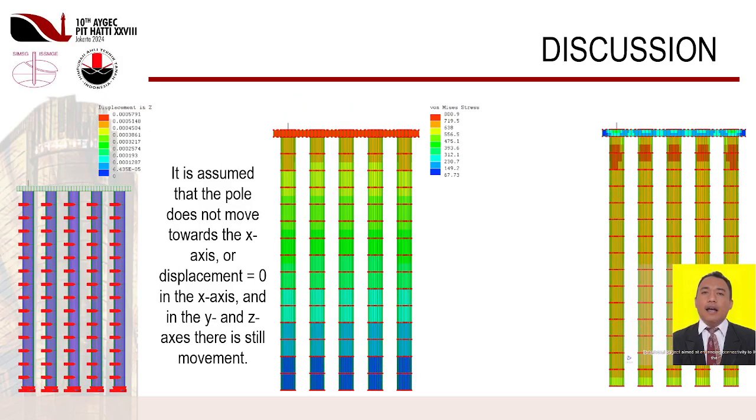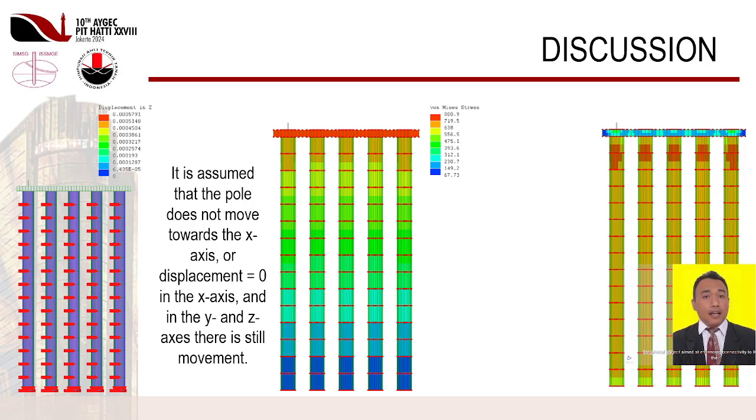Next. Discussion. In the next condition, 3D modeling is carried out according to Figure 9 with the load given on the surface of the concrete slab being 140 kN/m². From these results the value of the settlement that occurs is 0.00057 m or 0.57 mm, with the condition of the tip of the pole assuming rigid anchorage with clay hard soil conditions with an NSPT value of 60 at a depth of 14 m.